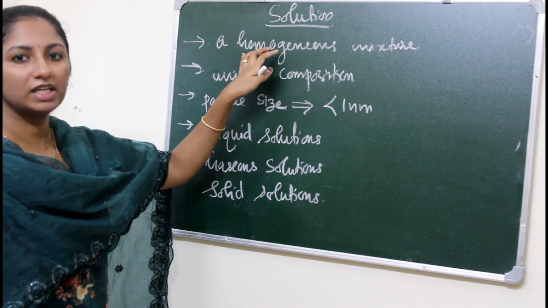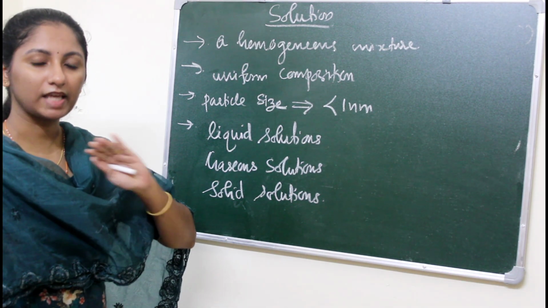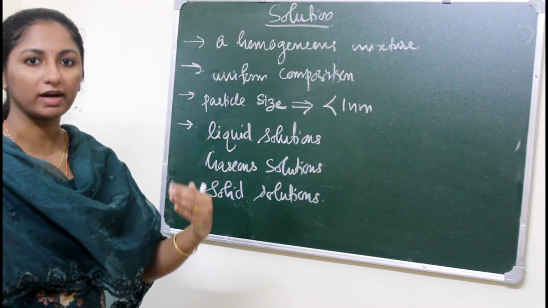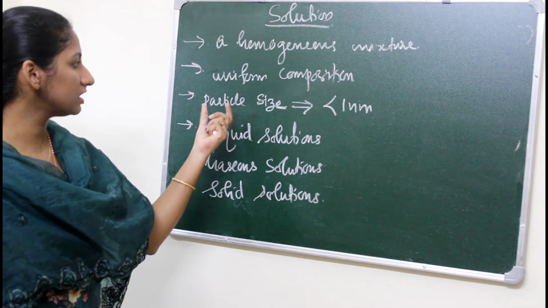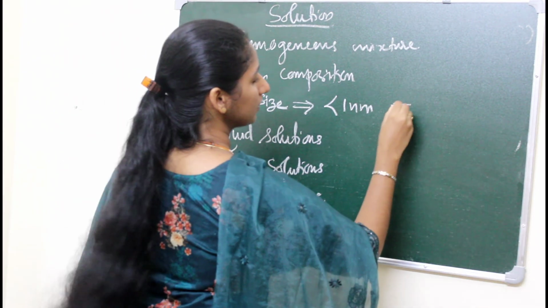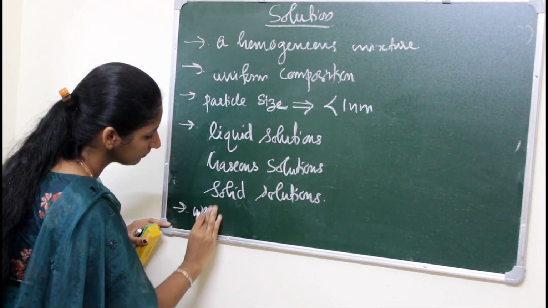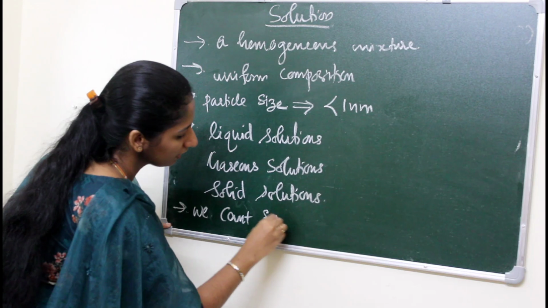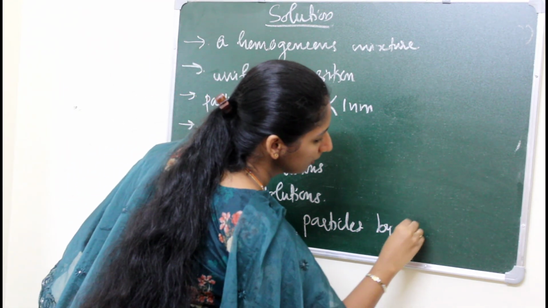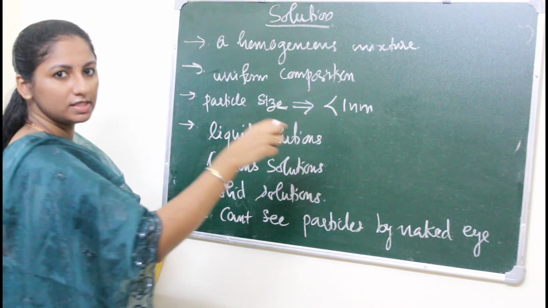So the particle size is the same throughout the solution, and we can't distinguish the particles by naked eye. That means the particle size is less than 1 nanometer. So we can't see particles with the naked eye due to the small size of the particles.